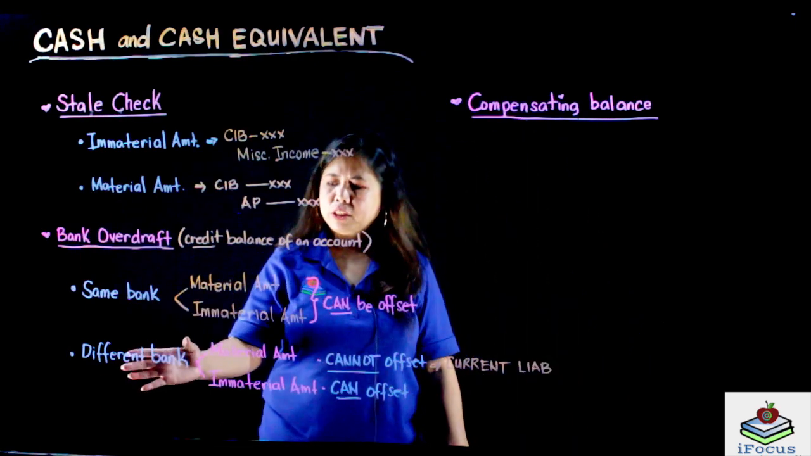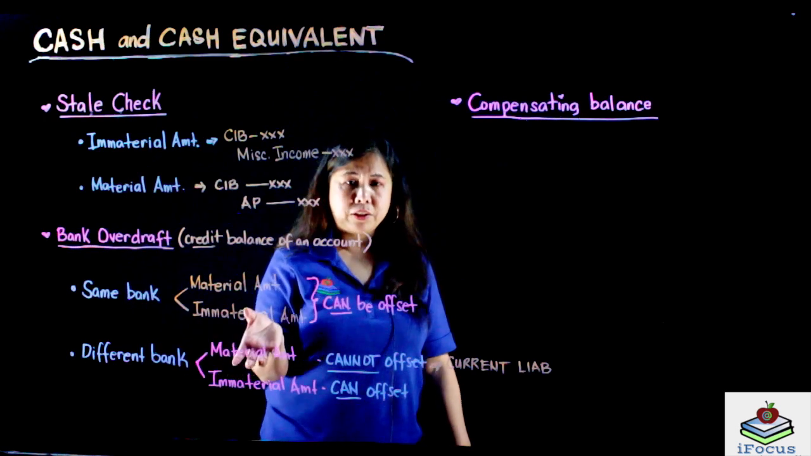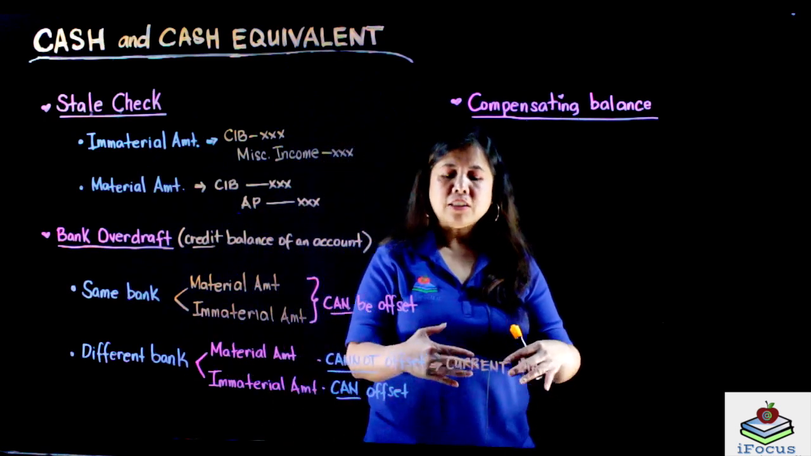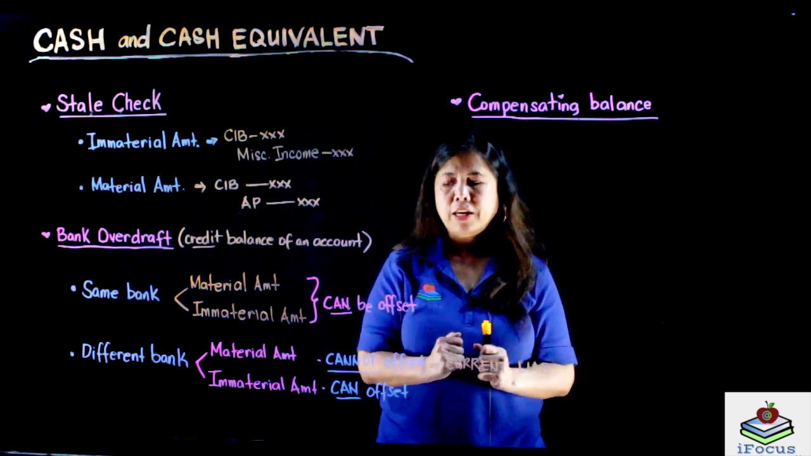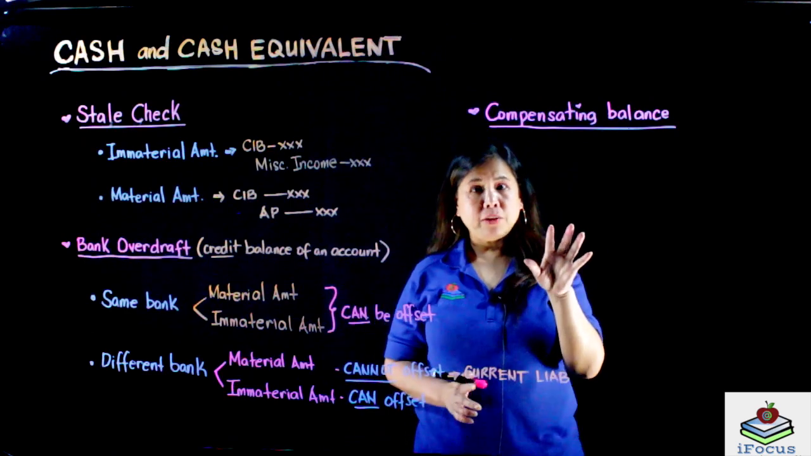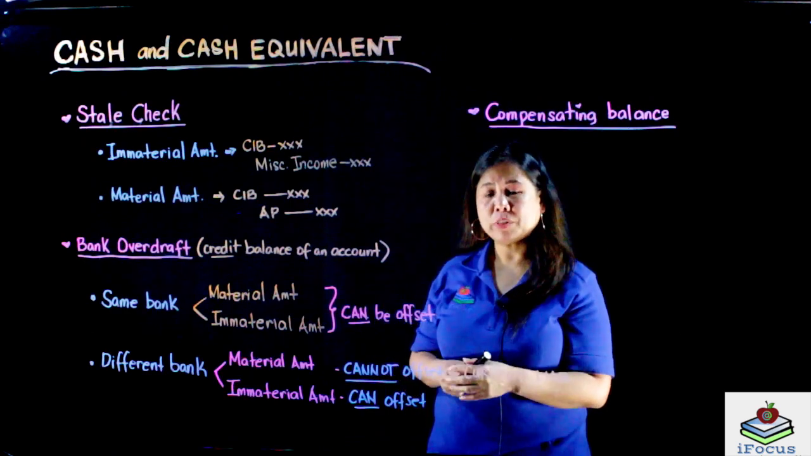Bank overdraft is from a different bank at material ang amount, hindi natin siya pwedeng i-offset. I-classify natin yan as a current liability. Alright? Kapag immaterial naman, pwede mo siyang i-offset. So, sa compensating balance naman, ano ba ang compensating balance?